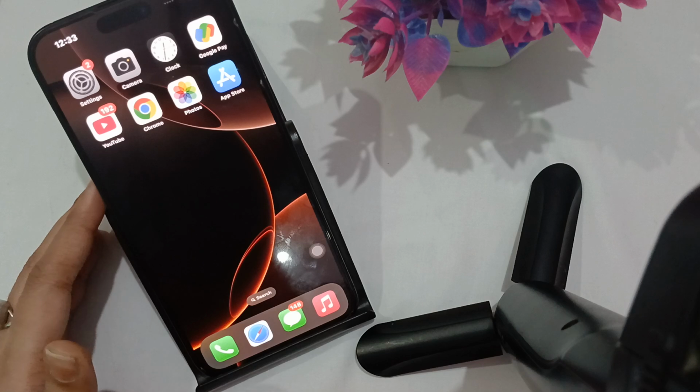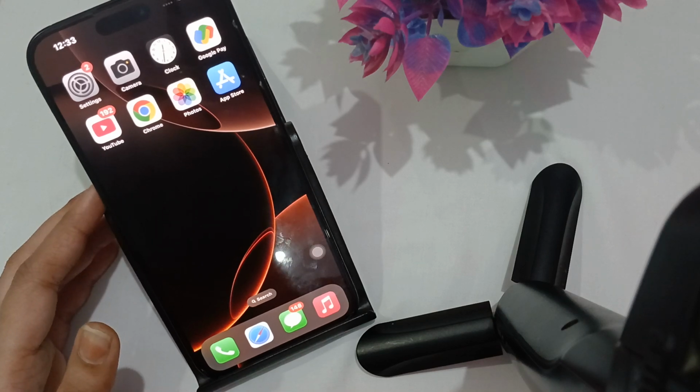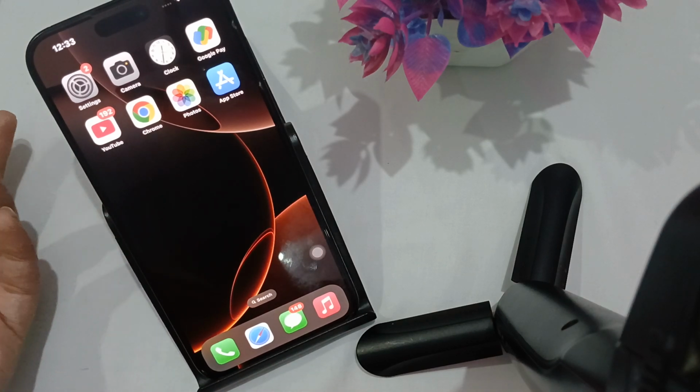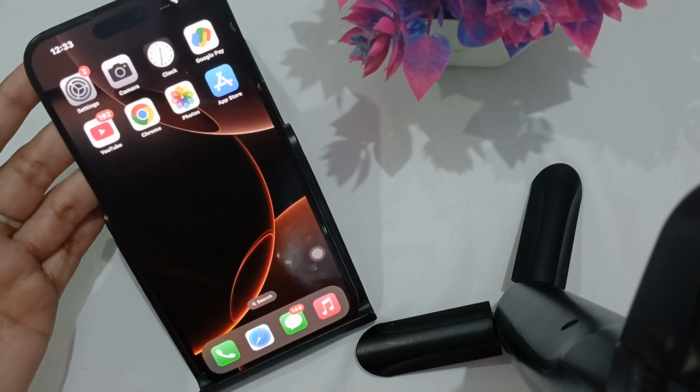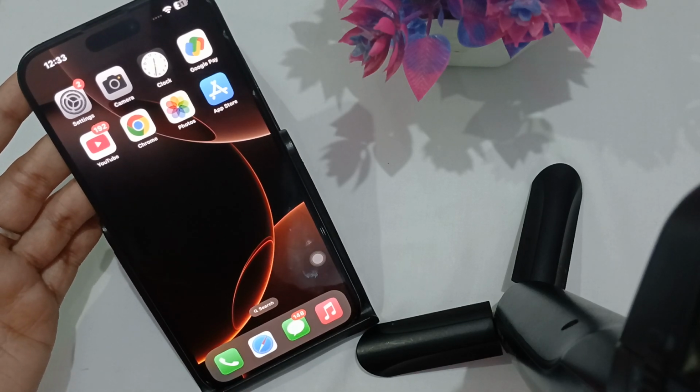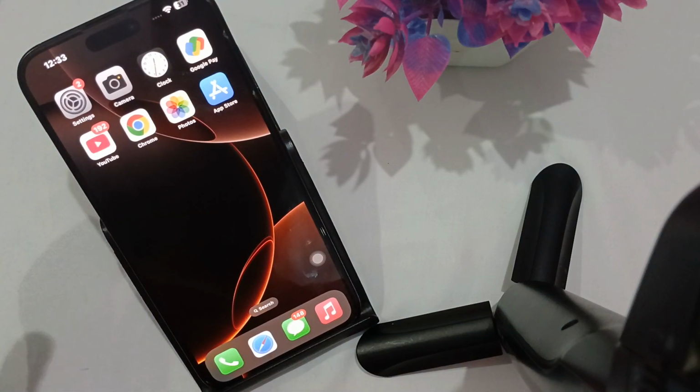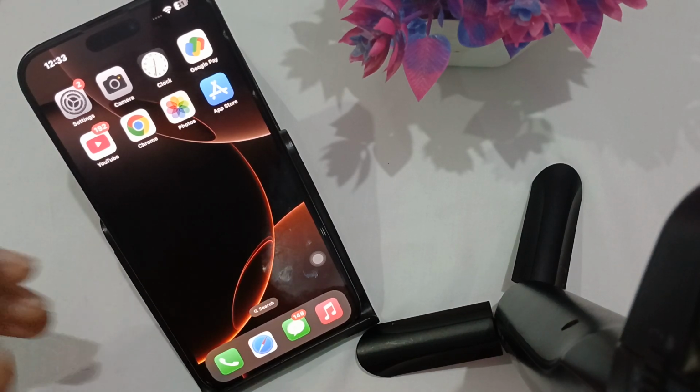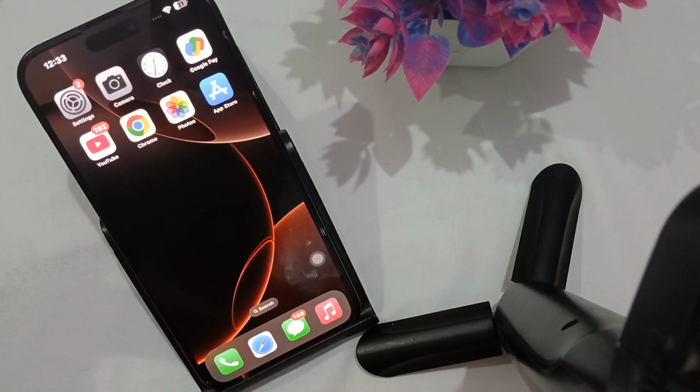And guys, also check for hardware issues. Sometimes your phone gets damaged. Okay, check the body of your iPhone that it is not damaged, and also make sure that your phone is away from water and moist places. Okay, because that also affects your phone speakers.